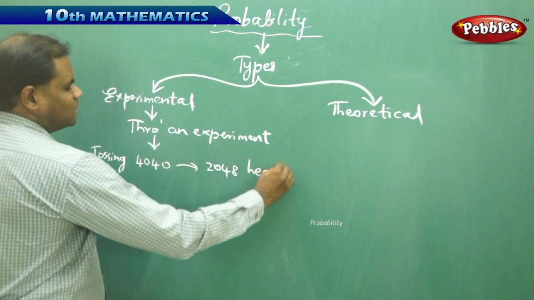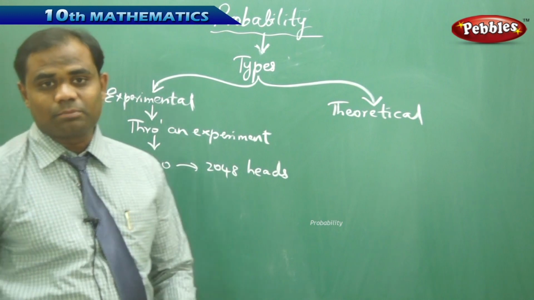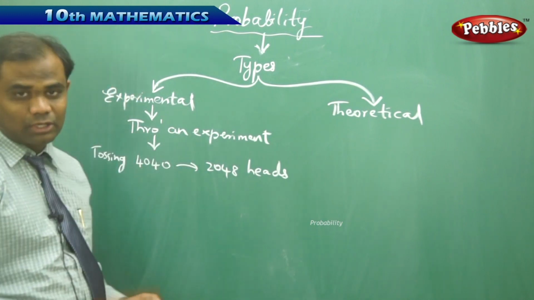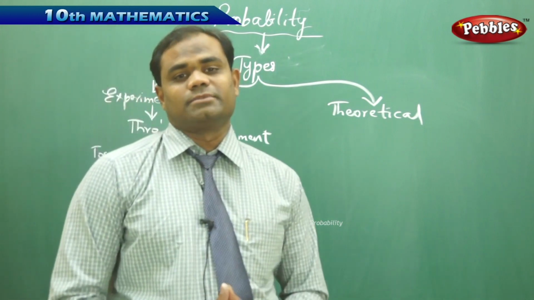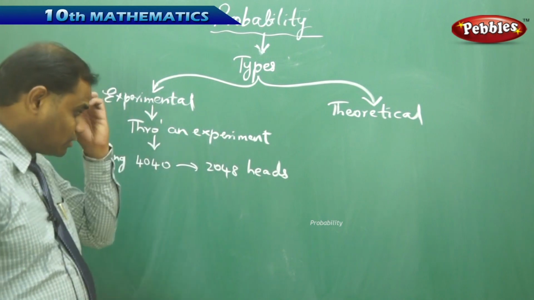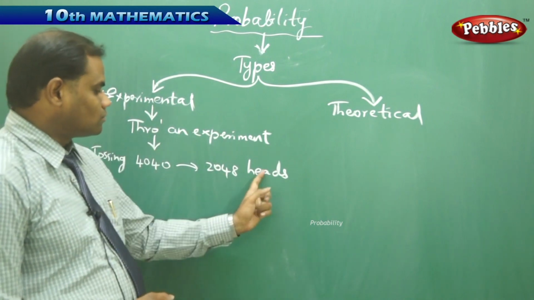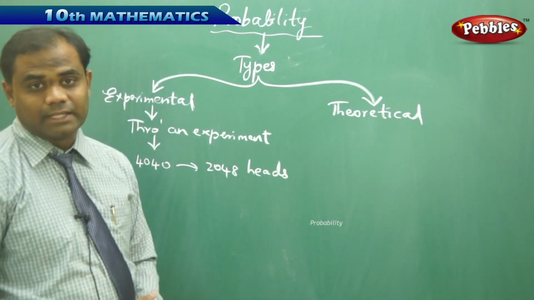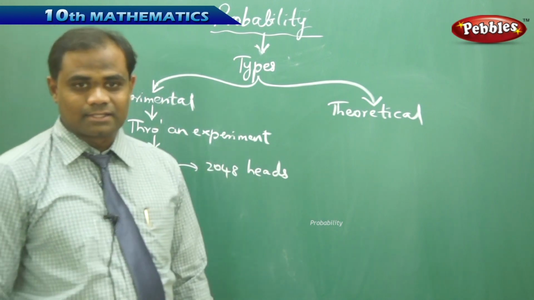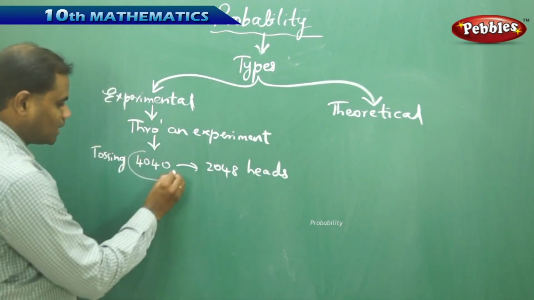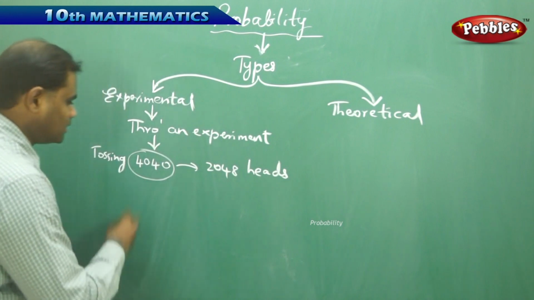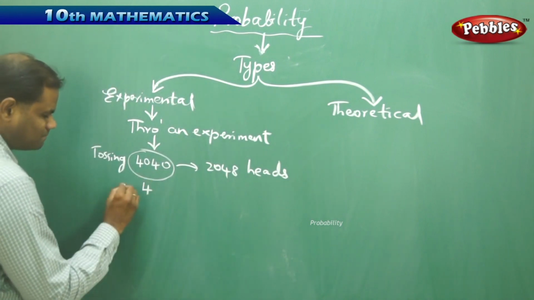So this is purely an experimental probability because an experiment was conducted by tossing a coin 4040 times. Then, when counted, he got 2048 heads in total and the rest were all tails. So he calculated the chances of getting heads through this experiment of tossing a coin 4040 times.